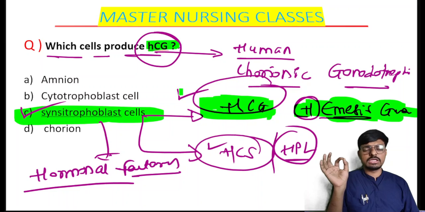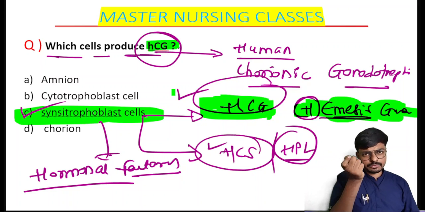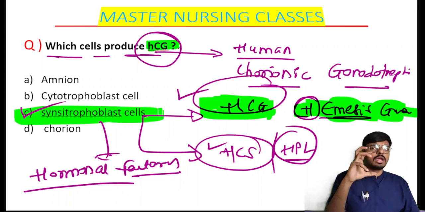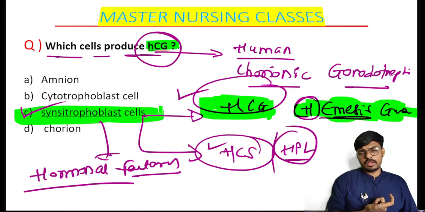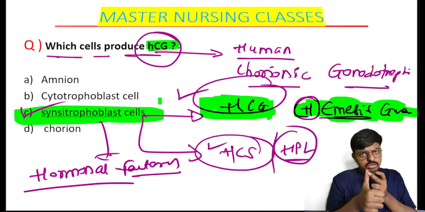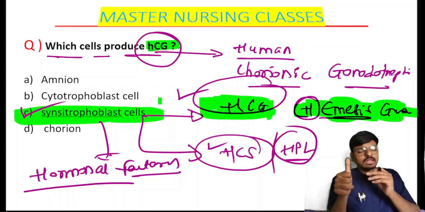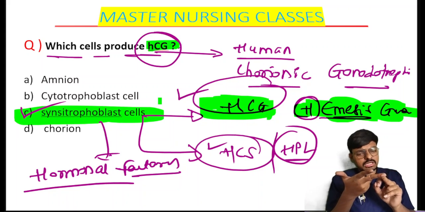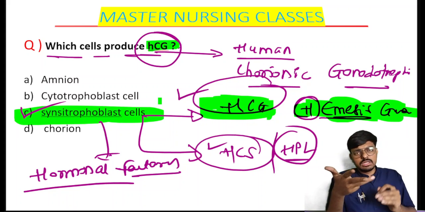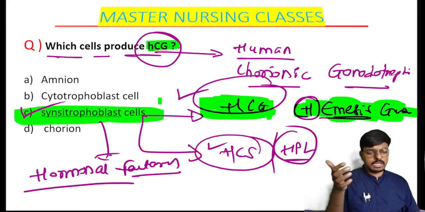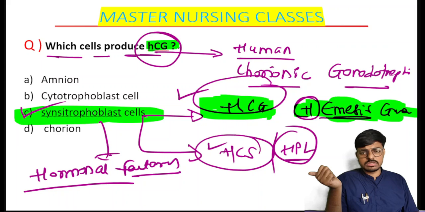Hyperemesis gravidarum is seen in molar pregnancy, the hydatidiform mole disorder, or choriocarcinoma, where there is excessive proliferation of the syncytiotrophoblast. Where else do we get increased HCG? In Down syndrome. It is the only trisomy with increased HCG. In trisomy 18 and trisomy 13 the HCG level will be low. In abortion and in ectopic pregnancy, the HCG level will also be low.